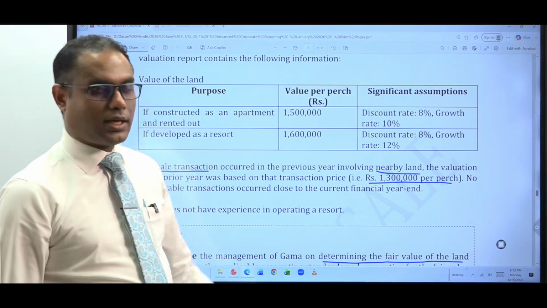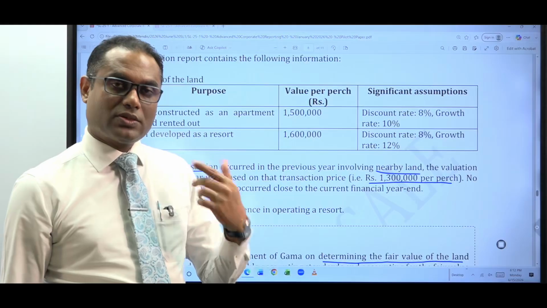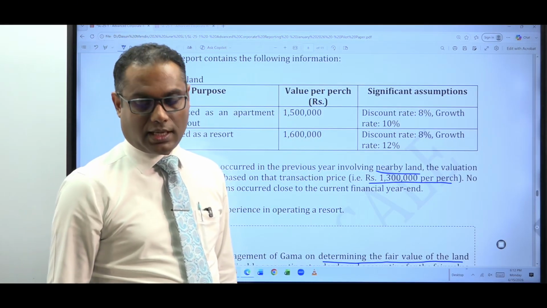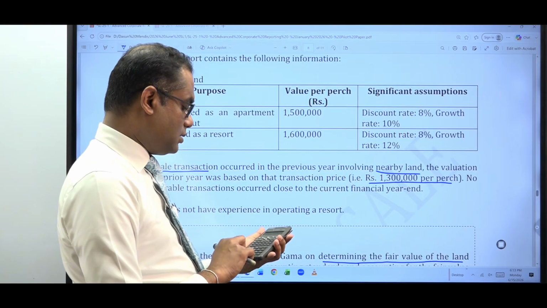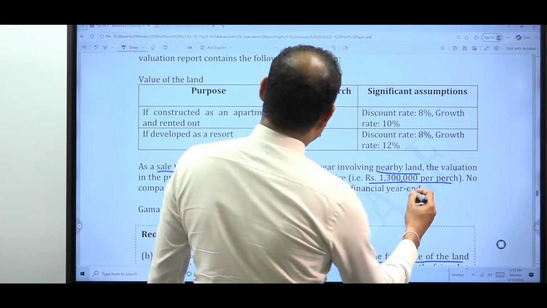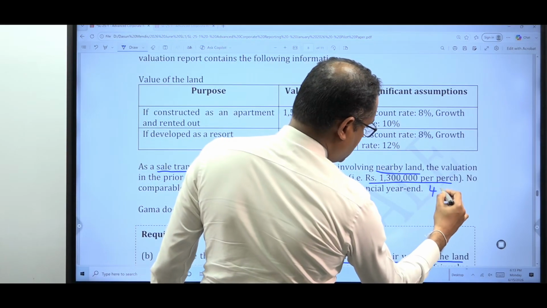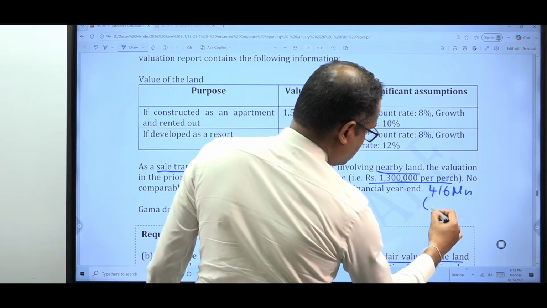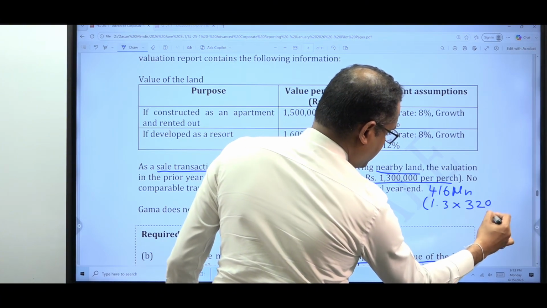So accordingly, what was the price per purchase? 1.3 million. You have 320 purchases, so you would have valued by using that method 1.3 million into 320. What would have been the value? 1.3 million into 320 purchases, so 416 million. It would have been 416 million. How did I get that? 1.3 in millions into 320 purchases.